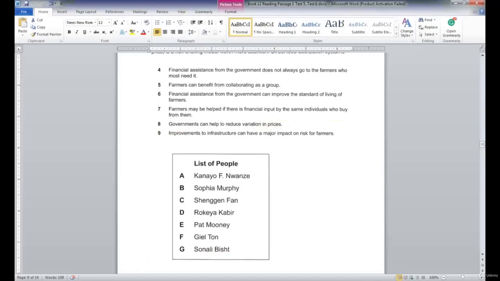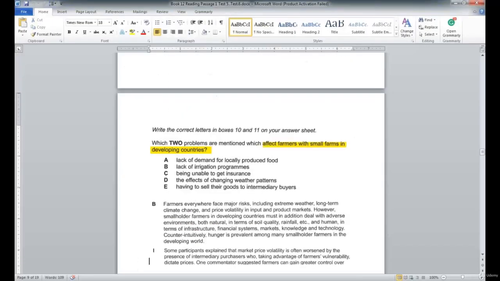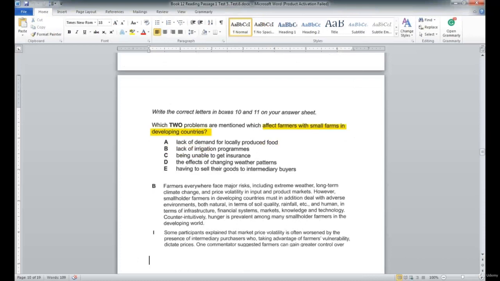And I've kind of already mapped that out for you. Right? So when we look at this paragraph B, it talks about developing countries. So I know one of the answers comes from there, right?